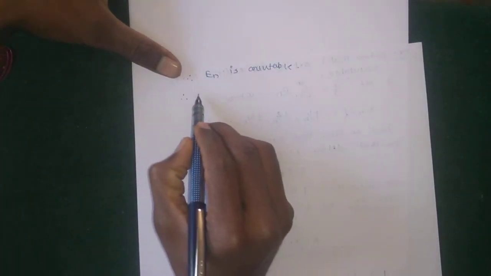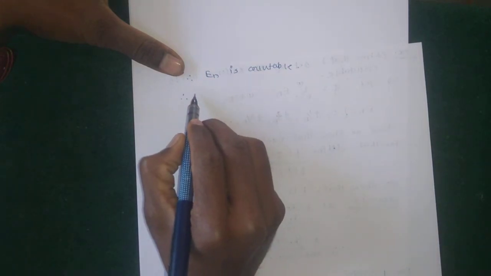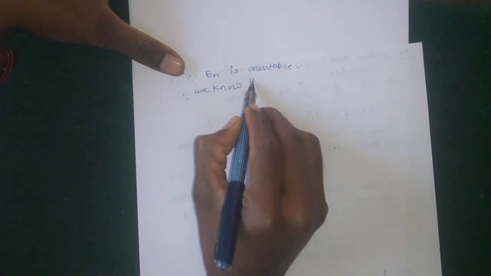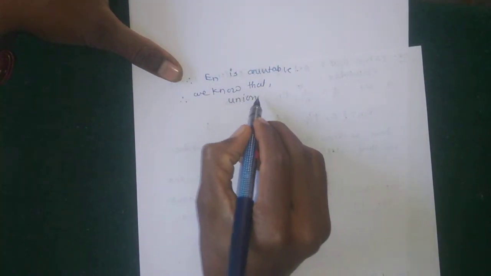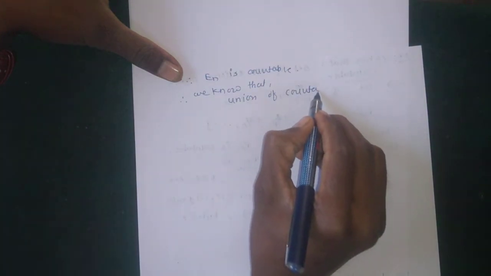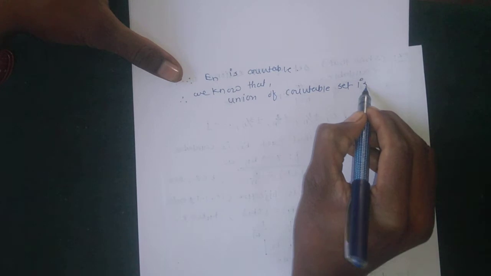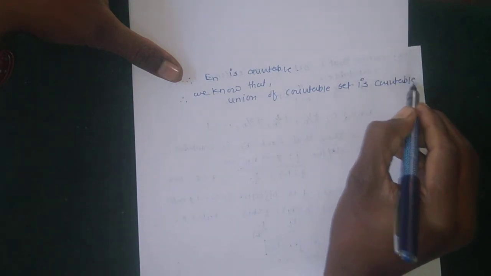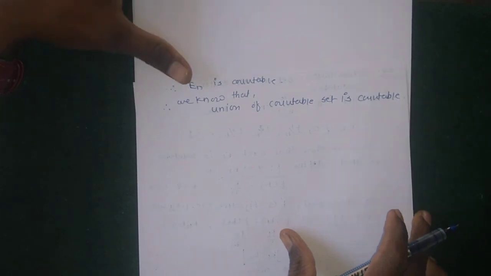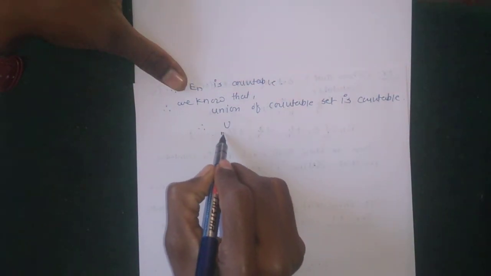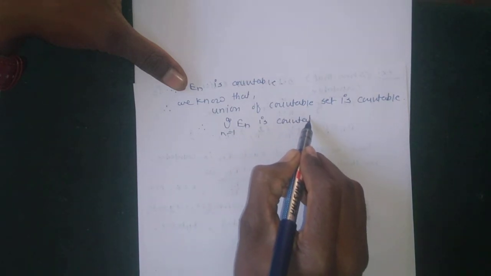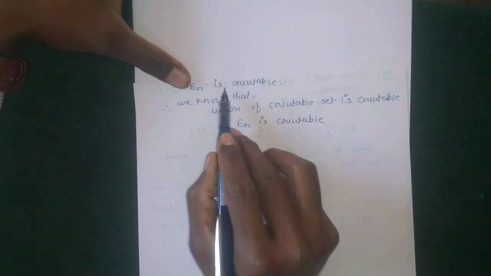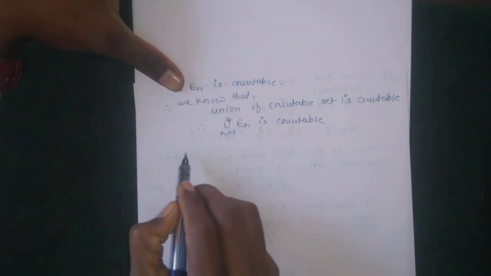Therefore each En is a countable set, and since the union of countable sets is countable by the previous theorem, the union of En, n running from 1 to infinity, is countable.